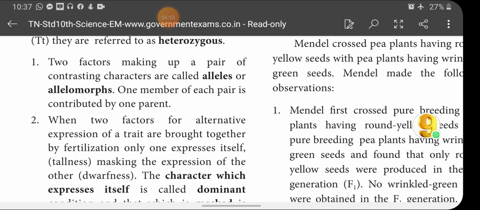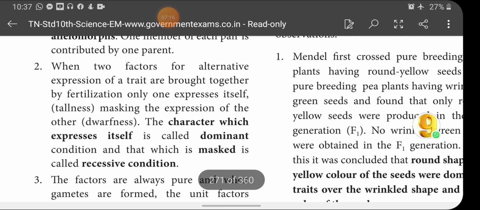One member of each pair is contributed by one parent. Say for example, it is a tall plant and the genotype of the tall plant consists of capital T as its allelic form. Among these two capital T, one capital T is coming from the male parent, another capital T is coming from the female parent. That is what they said here.